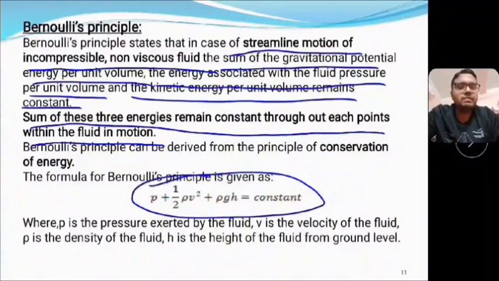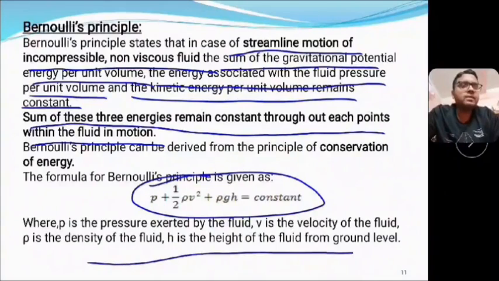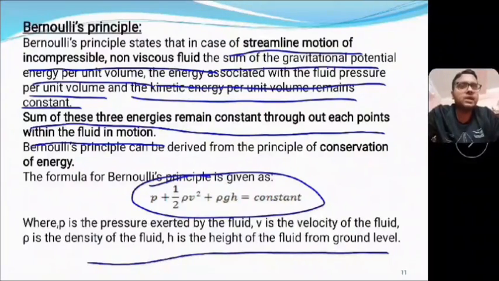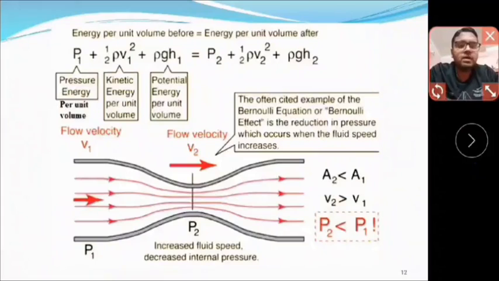Here P is the pressure energy per unit volume, rho is the density of the fluid, V is the velocity, G is the gravitational acceleration, and H is the height of the fluid from the ground. Here the terms are written. Now in the next slide we will see another example, another figure.